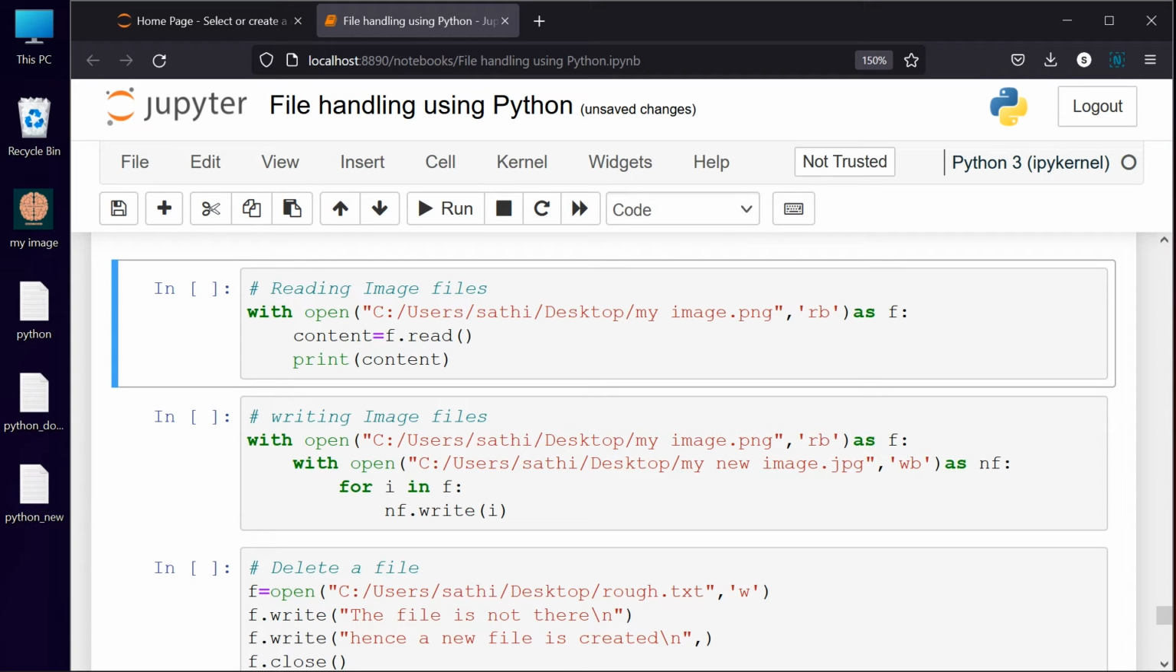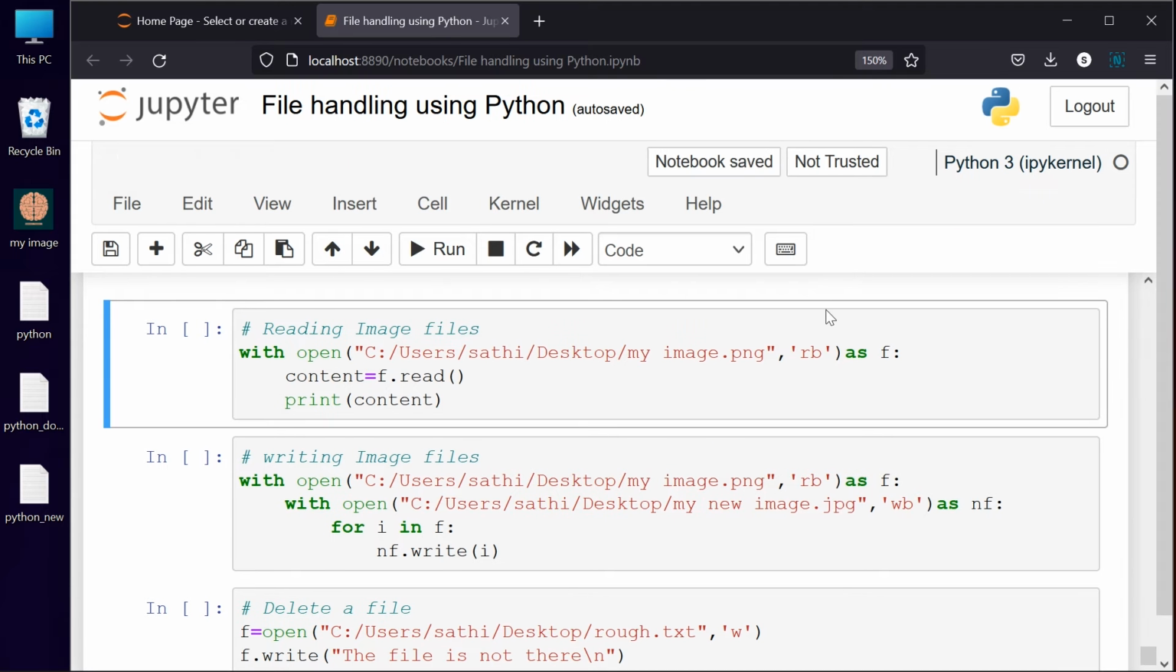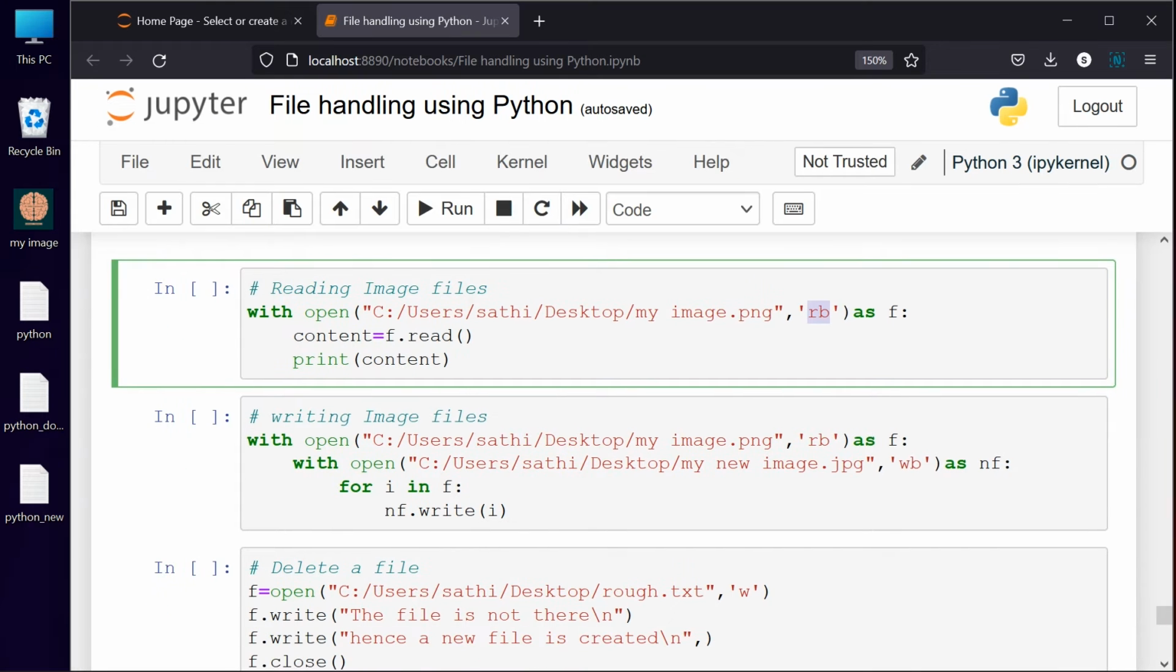Next is how we can read image files. Purposefully I have created an image, my image, on the desktop. A small modification we have to make here, because everything in terms of an image will be saved as binary elements. So you have to use this RB. Previously you used R, right? Here you have to use RB, which means read in binary format.